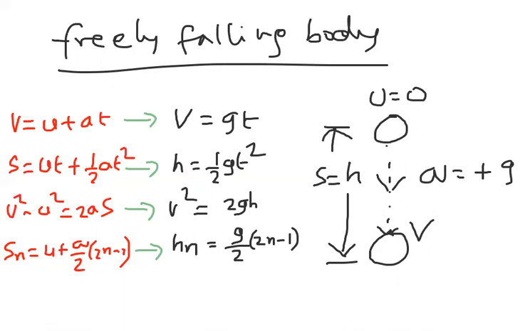Okay, freely falling body, these equations we got. I hope you understood how to write these equations of motion in freely falling body. Simply we are substituting u equal to 0, a equal to plus g, and s is equal to h. The remaining everything automatically you will get from the equations of motion. These are the equations of motion in the freely falling body condition. I hope it is clear. Now let us observe vertically projected upward body and downward body.